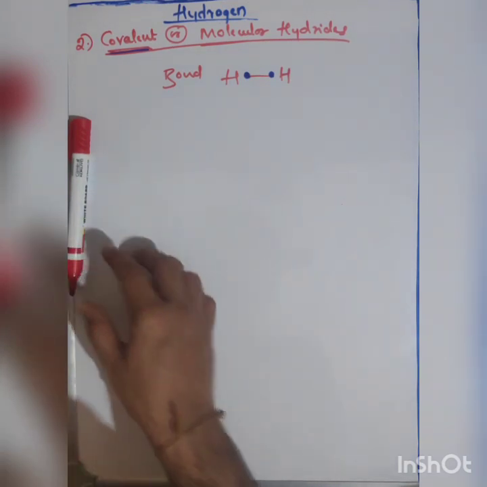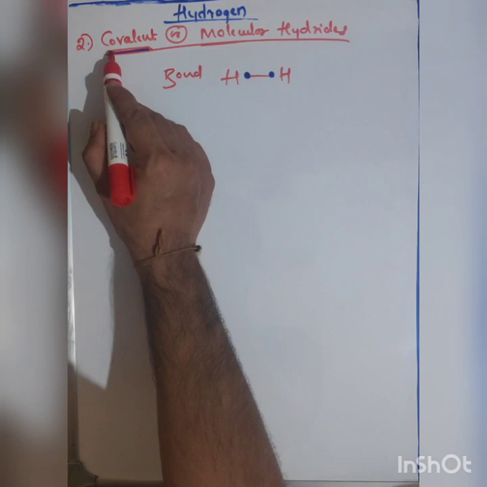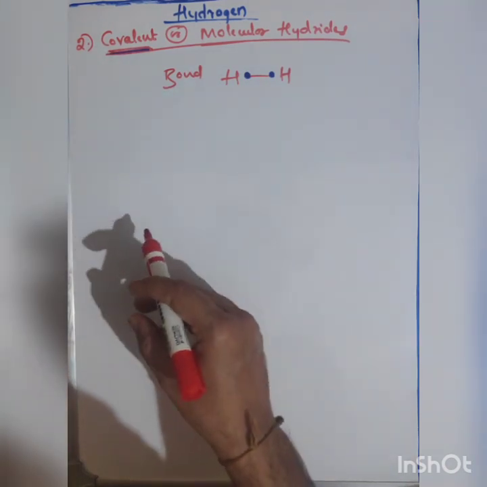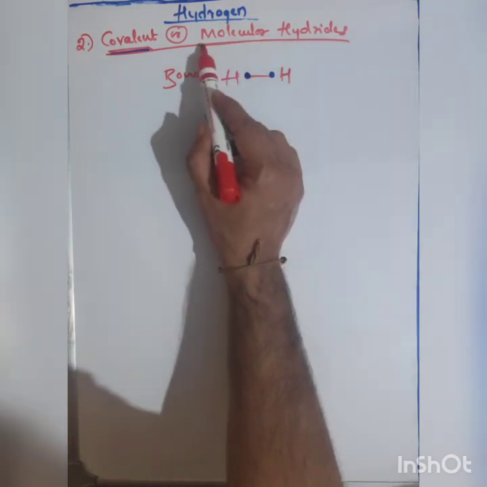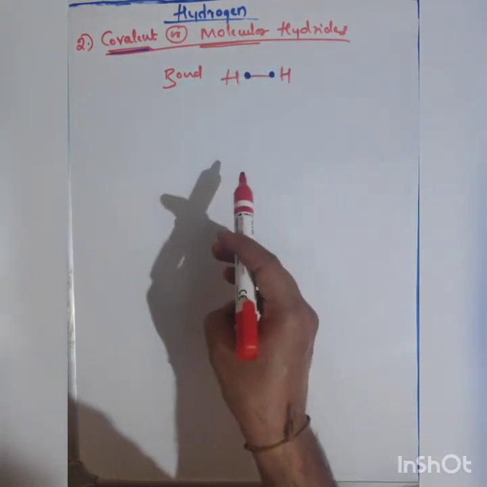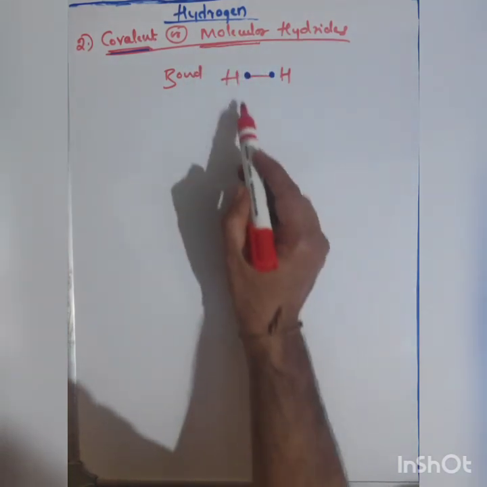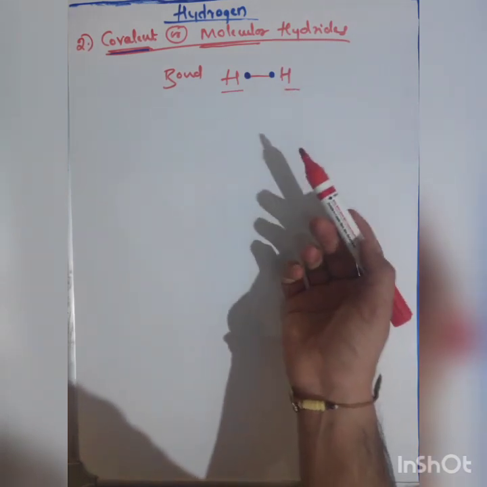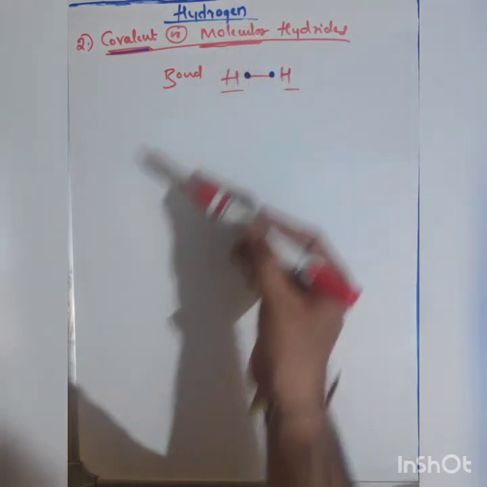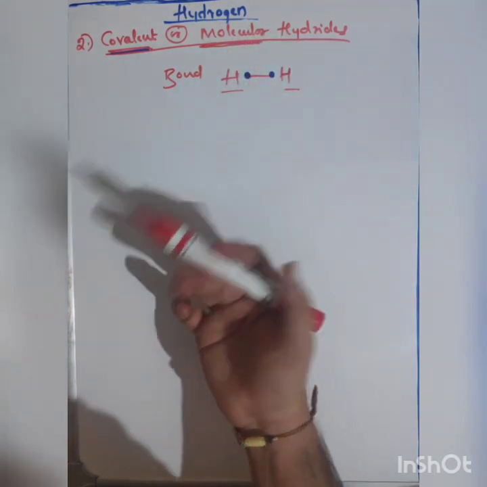So hydrogen is capable of forming covalent bonds. In other words, we can say that they will form molecules. A molecule means when two or more atoms combine together, they form one molecule.